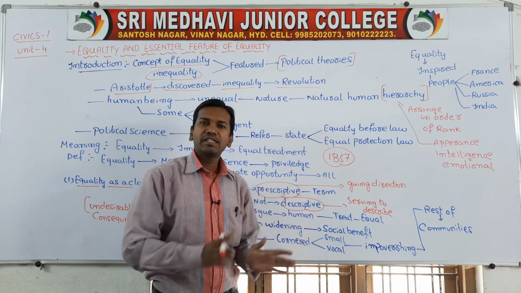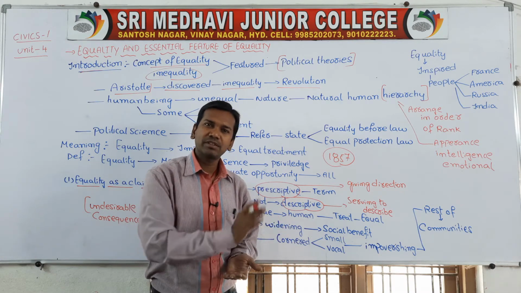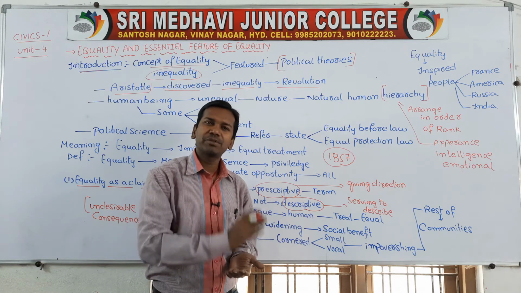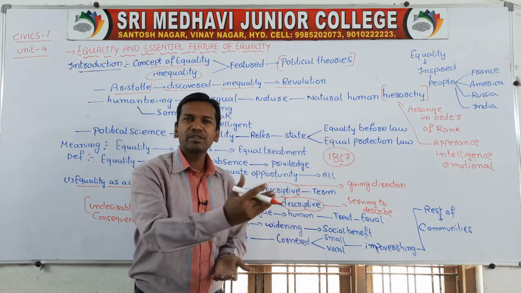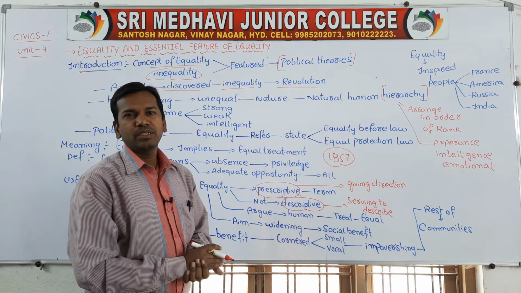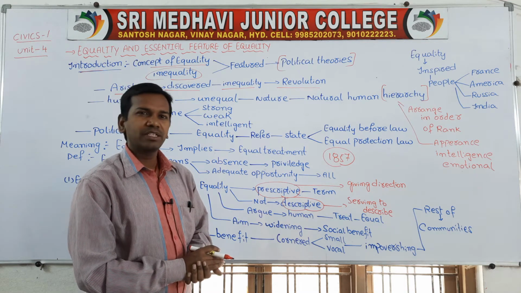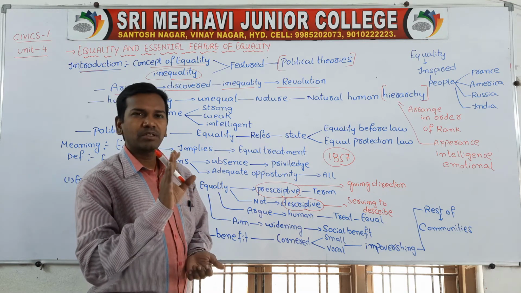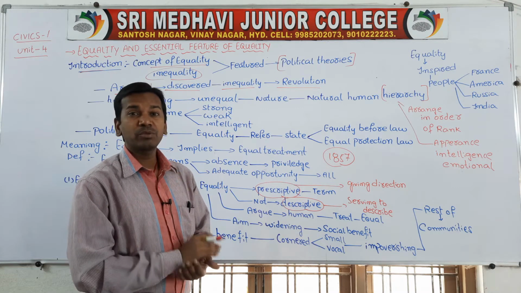Because of this inequality, the American Revolution took place. The American Revolution, the England Revolution, the French Revolution. When you read the history briefly, that is mainly because of inequality. If you look at France, the French Revolution took place because of the estates. Among these estates, some were given more preference.